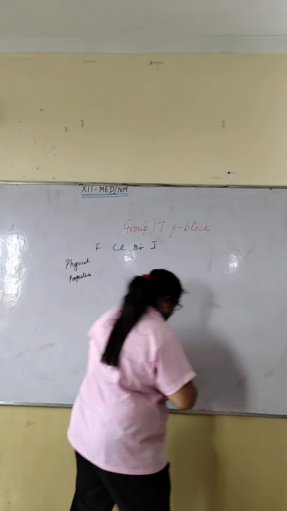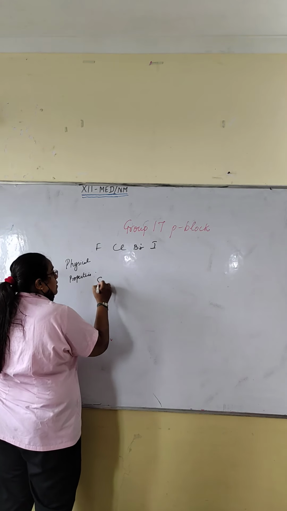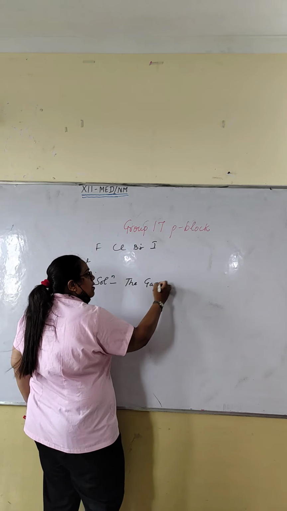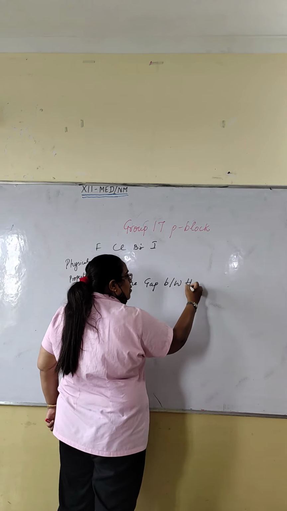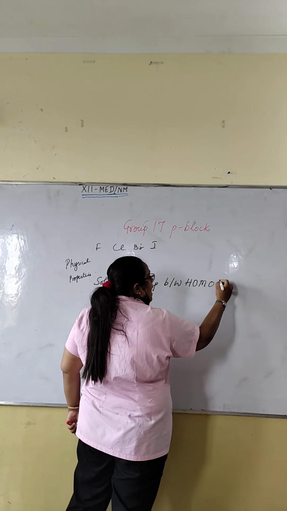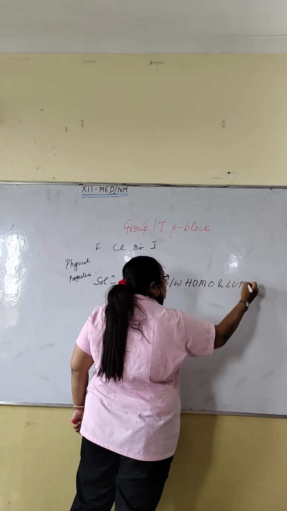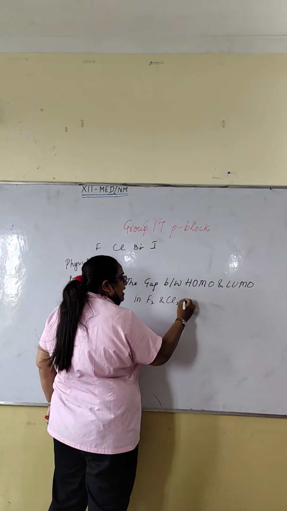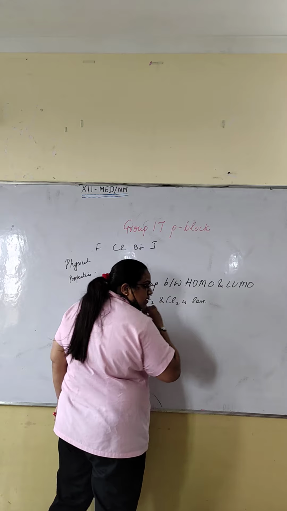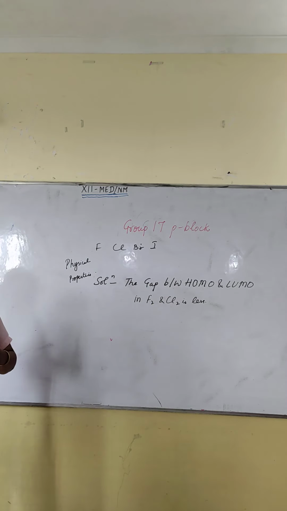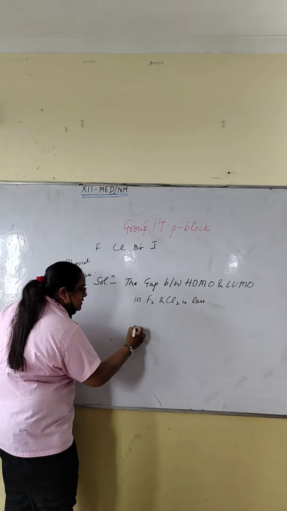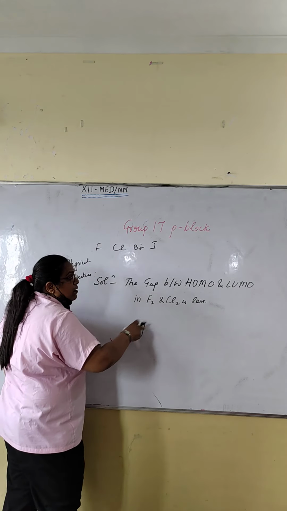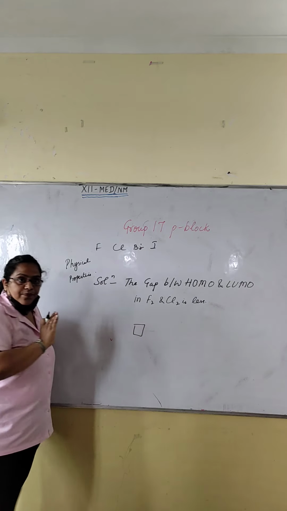No problem. The gap between HOMO and LUMO in fluorine and chlorine is less. So electrons are easily excited. Suppose this is your HOMO. HOMO is the highest occupied molecular orbital.